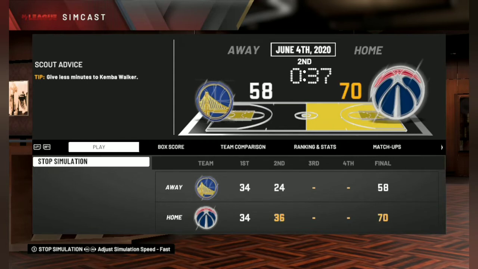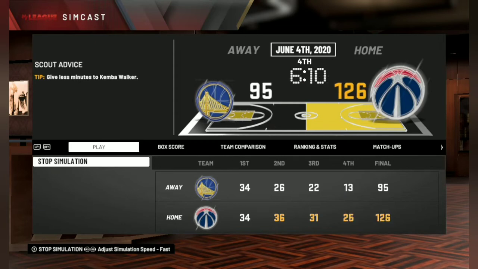We lead by almost a dozen in the third quarter, and by 15 points at the end of the third quarter. So that should probably be enough to win this game for us. Yeah, now we lead by 20, so that should probably be all over for the Golden State Warriors.